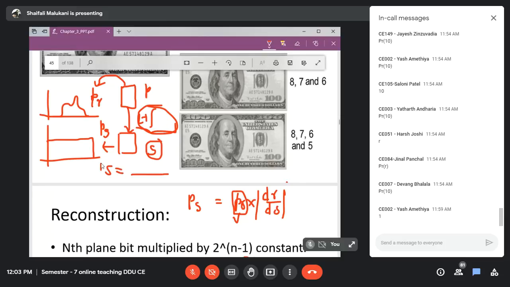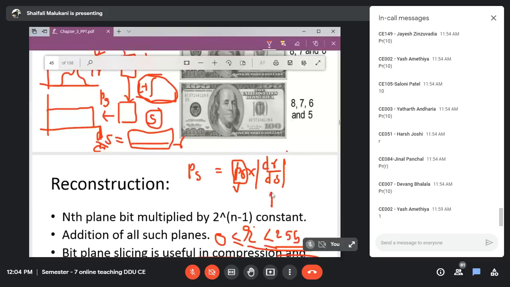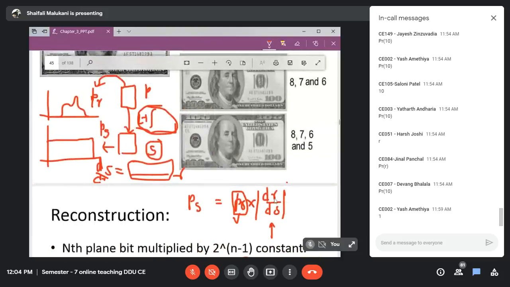Then I will take ds by dr. I will differentiate that equation with respect to r, so I will have ds by dr. Then I will take the reciprocal of this. If I take the reciprocal, then I will obtain this term. How to obtain it?